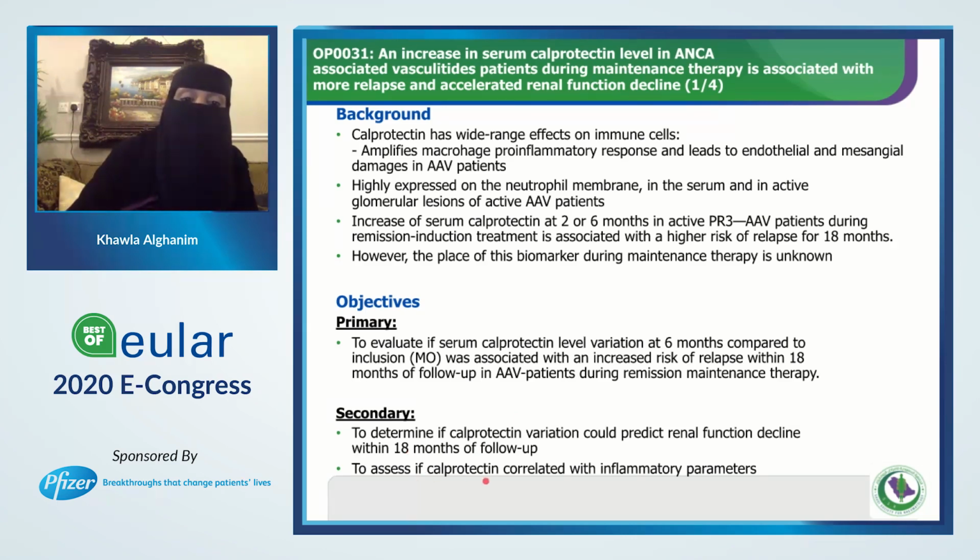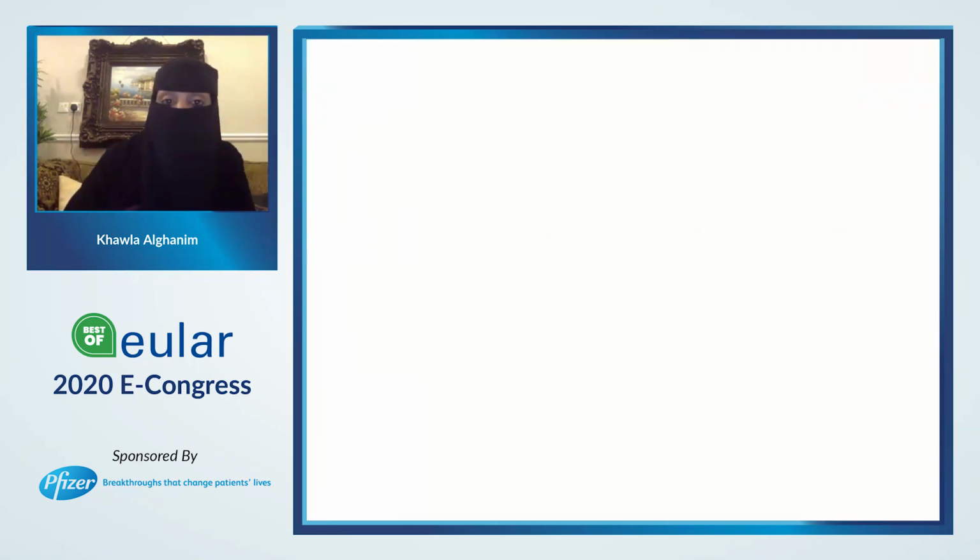And also to assess if calprotectin correlated with inflammatory parameters like ESR and CRP. We know that we cannot rely on ESR and CRP in our patients because they are non-specific, and even ANCA titer is non-specific, and it can come with relapse in some patients and in other patients not. So it doesn't follow the relapse in every single patient. So we really need a good biomarker to follow up our patients.